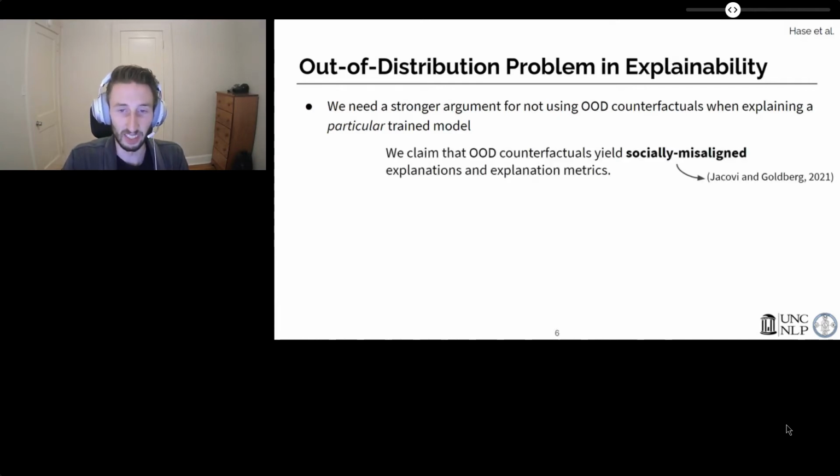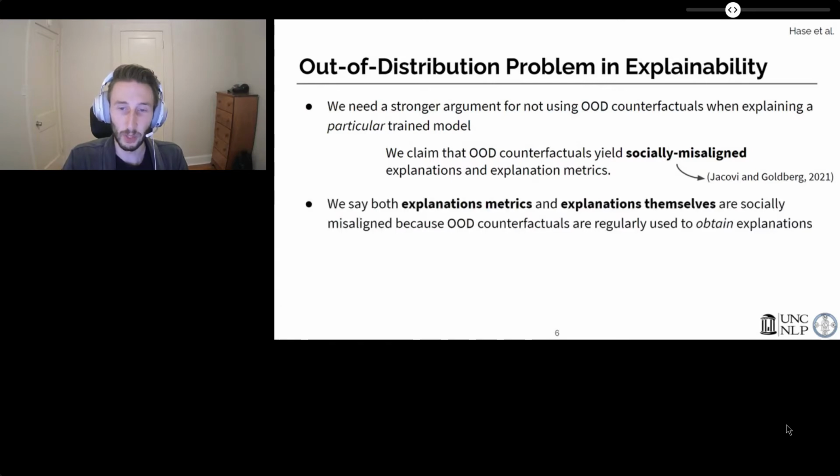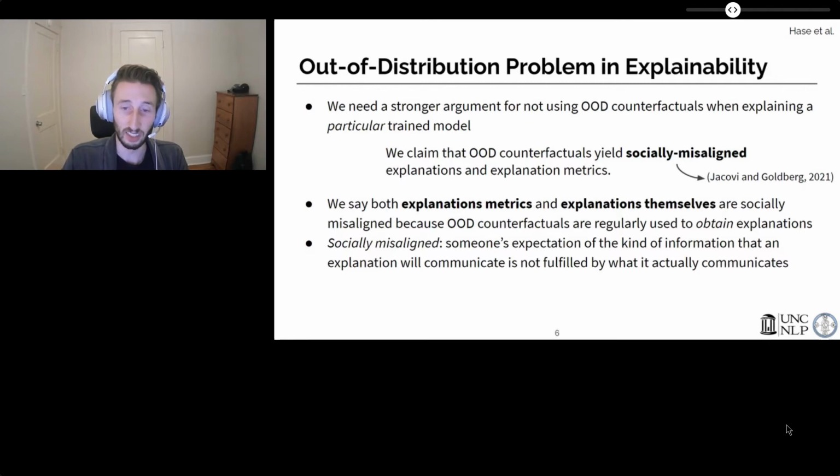Our principal claim is that OOD counterfactuals yield socially misaligned explanations and explanation metrics. We say both explanations and their metrics because OOD counterfactuals are used to both evaluate explanations and to obtain them in the first place. Now, social alignment is a concept originating from Jacovi and Goldberg. What this means is that explanations communicate one kind of information to a person when they expected to receive a different kind of information. Here's an example from their paper.